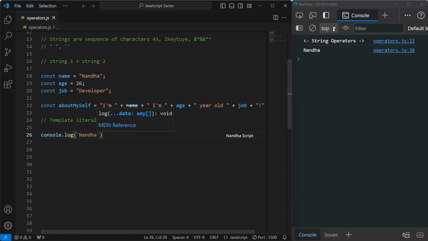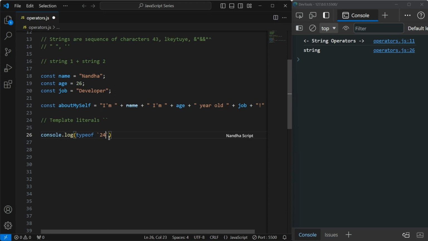If I click save, you can see Nanda is printed. Before this value, I'm going to add typeof, so we can check the type. Here you can see this is also considered a string. So if you add anything inside the backtick, it is considered a string.